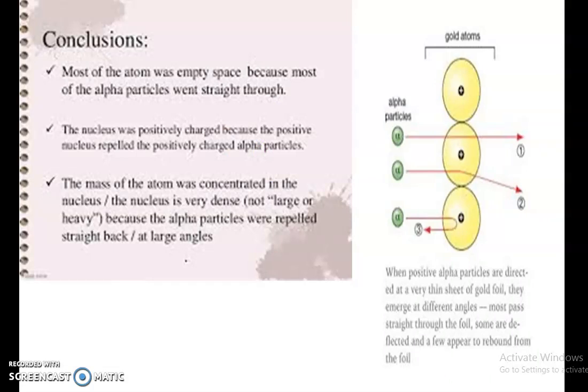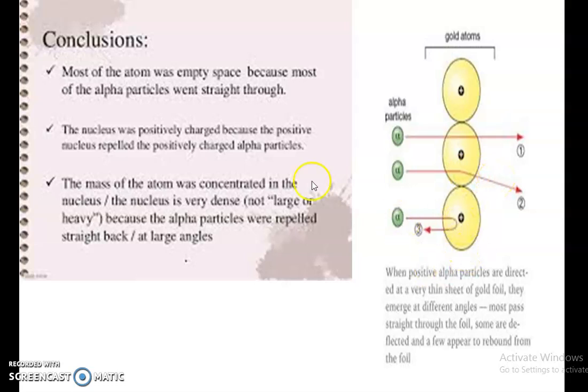Okay, so this figure explains the conclusions from Rutherford's experiment. Most of the atom was empty space because most of the alpha particles went straight through. So the first observation: most of the alpha particles went straight through. So this shows most of the atom was empty space. The second thing, the nucleus was positively charged because the positive nucleus repelled the positively charged alpha particle. So due to this repulsion, some deflection is shown by the alpha particles.